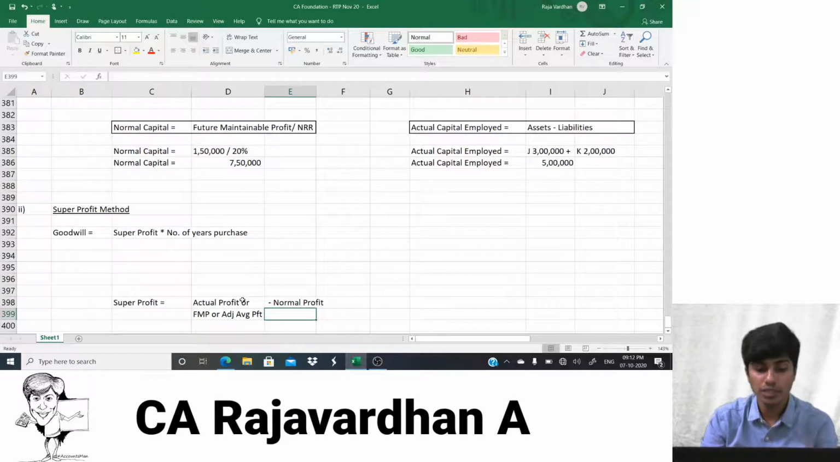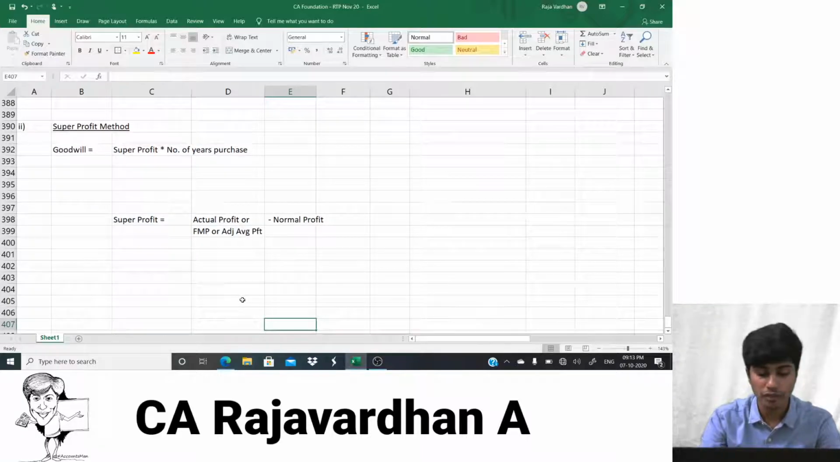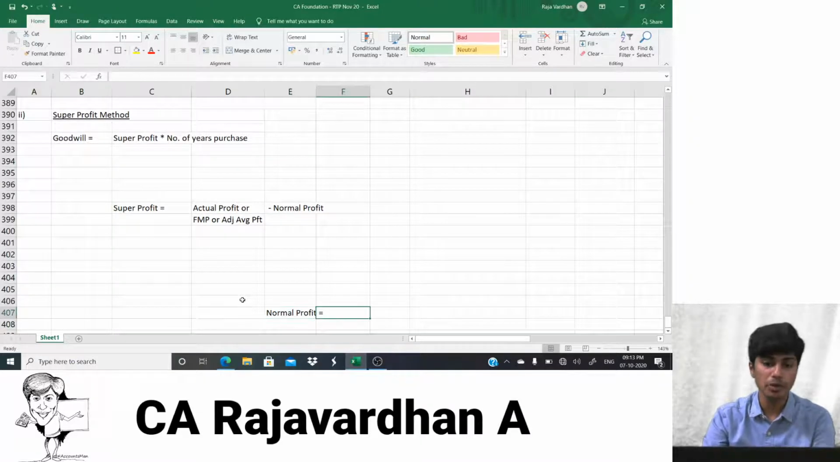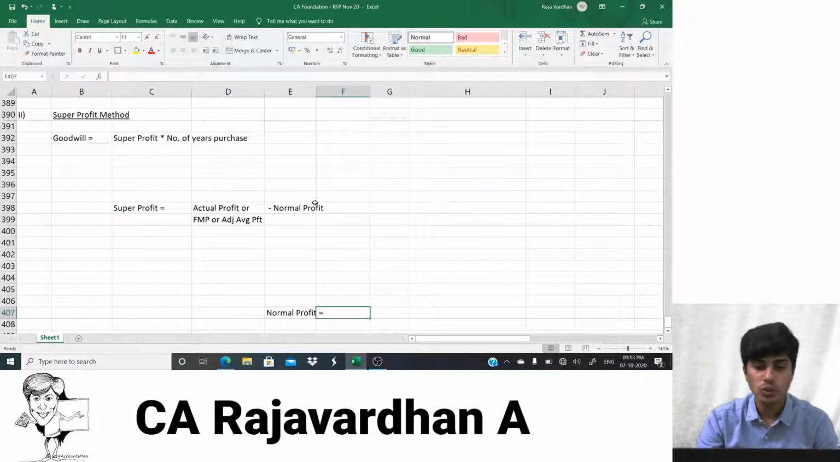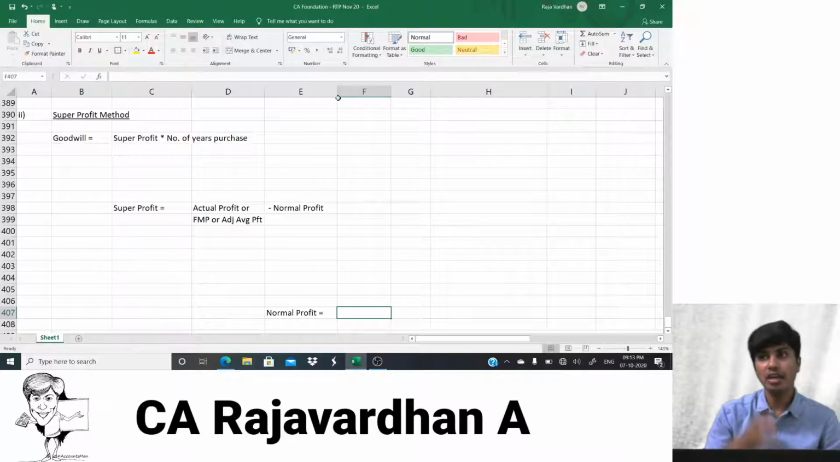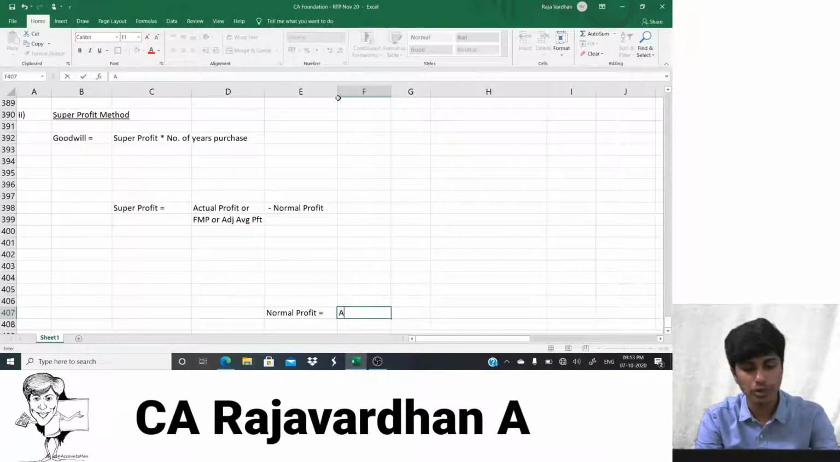Okay. The question doesn't end here. The next question is, what exactly is normal profit? Normal profit is how much people usually earn. It's usually not just your friend, it's anyone in general. So when you say anyone in general, instead of doing business, if they invest their money in the bank, how much would they earn? So capital employed.